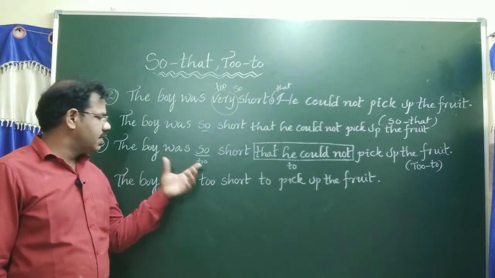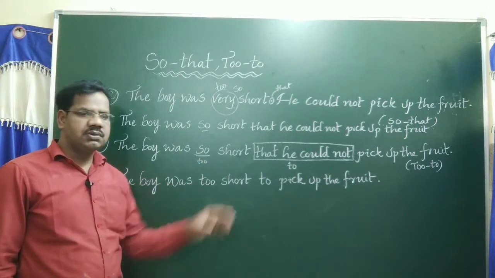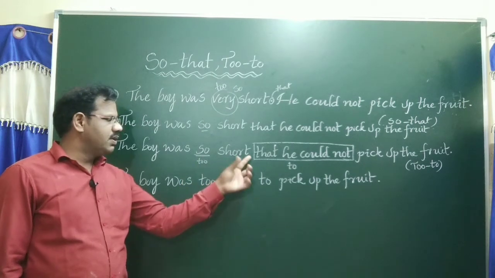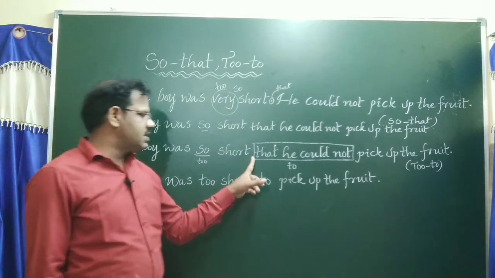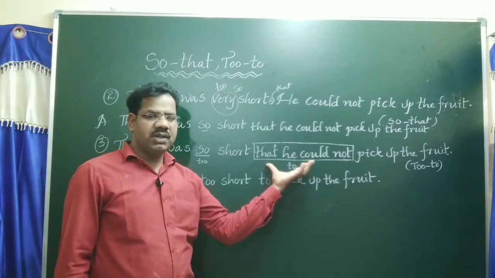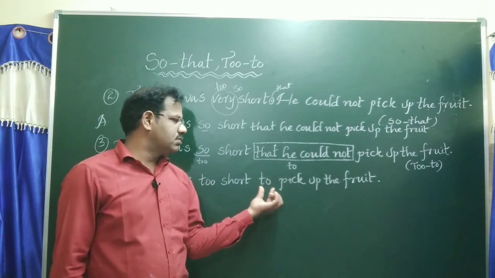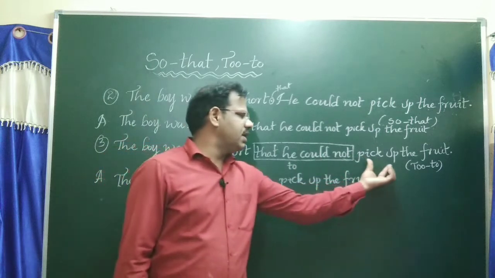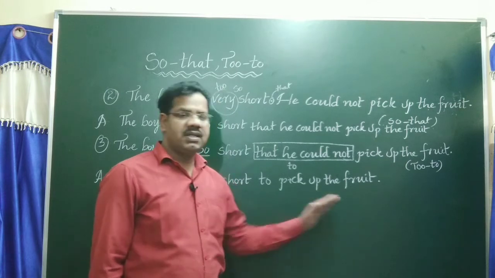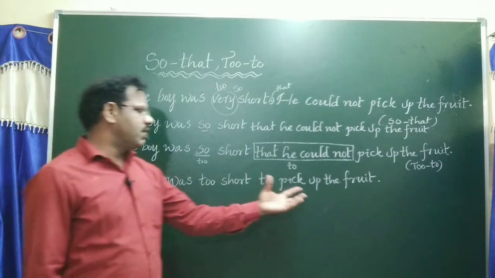Listen again. Whenever you see in the question so that, change into to. In the place of so should apply to. From the conjunction that onwards up to not negative word, we have to remove them. In the place of the words we should apply to. Remaining words we should write here. Like this, pick up the fruit, here written. This is the answer. The boy was too short to pick up the fruit.